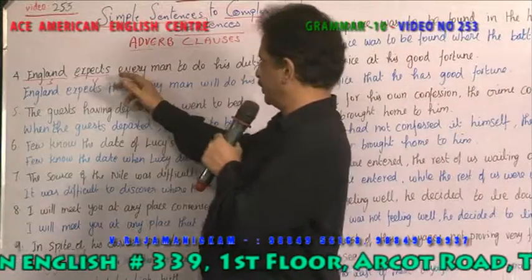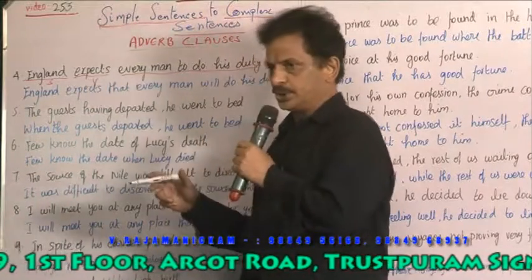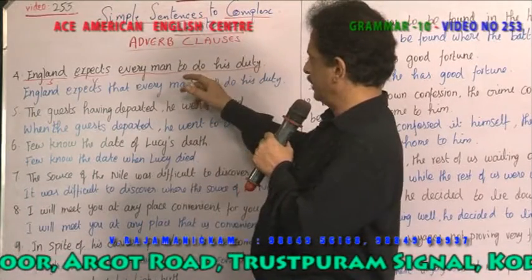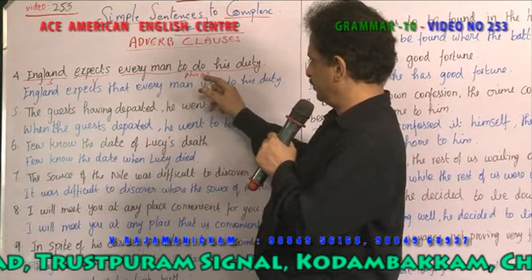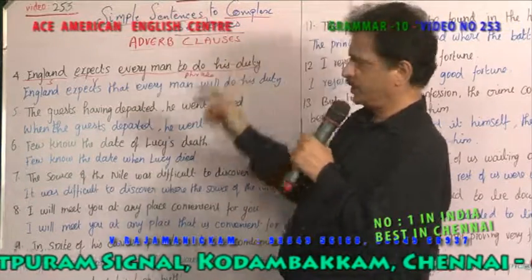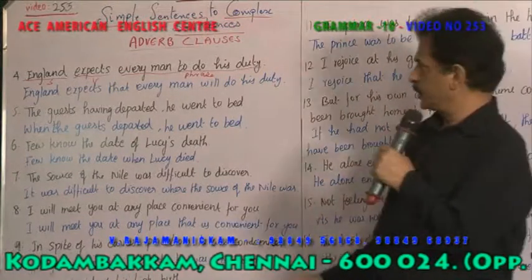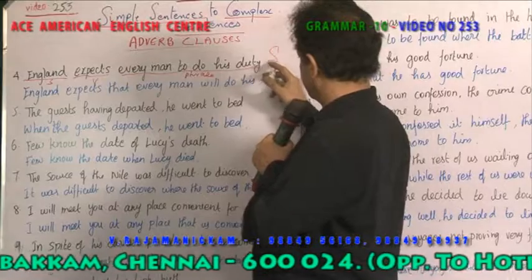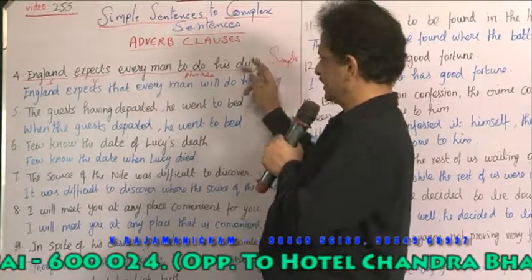Every man to do his duty. In "every man to do his duty," no verb is there. It is a phrase, a group of words joined together to give a meaning but not a complete sentence. So this is a simple sentence, right? Why? Only one verb is there, expects.